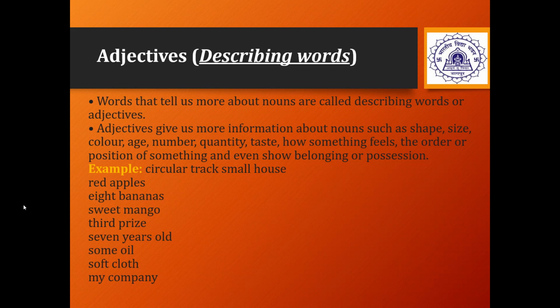Third, again, it tells the rank or the position. 7 years old. So, the age. Some oil, the quantity. Soft cloth, the quality or the kind of cloth it was. My company. It is showing the belonging or the possession that this particular company is of that particular person.